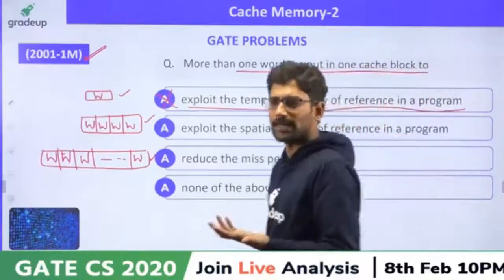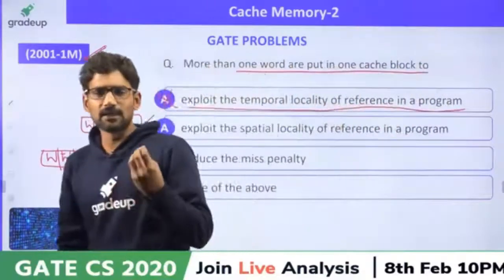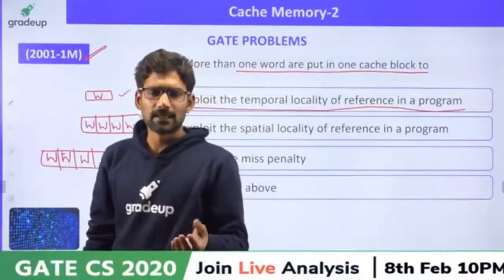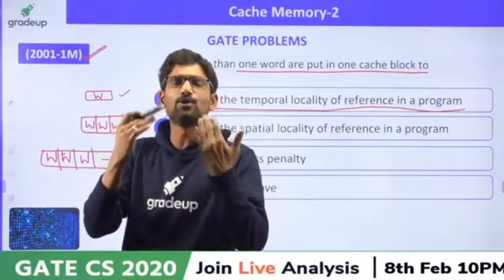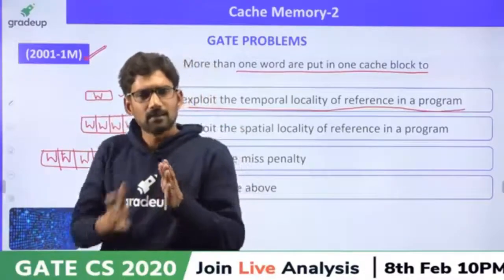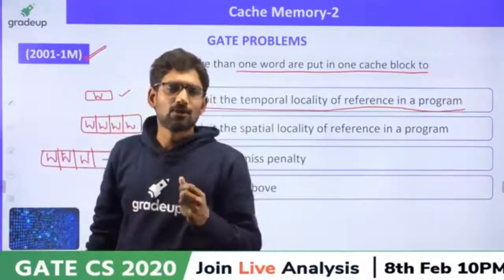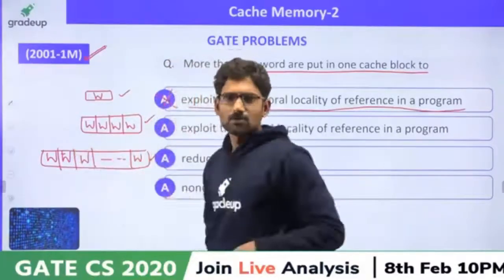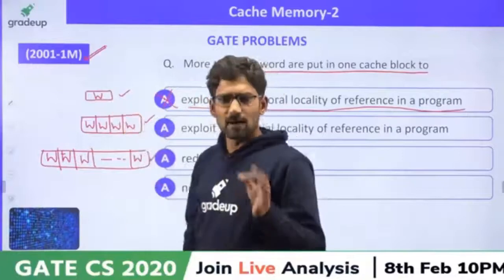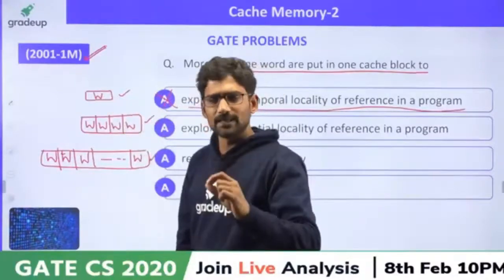What does spatial locality say? If one word is requested, then the words near to that also you copy. Not only that, the words near to that. Near to means till that block. So if block size is 1, only one word is copied.